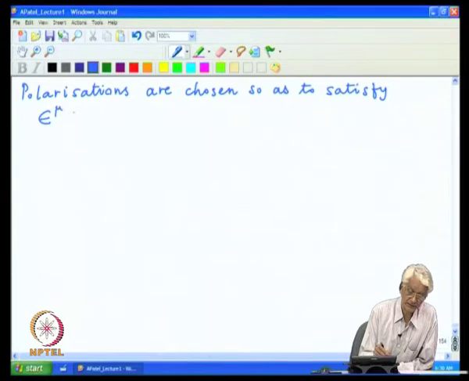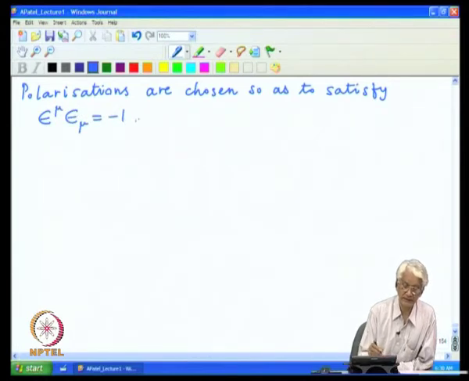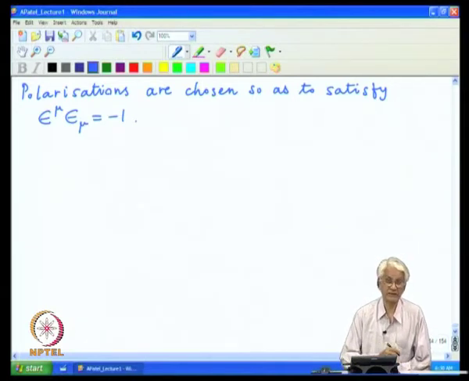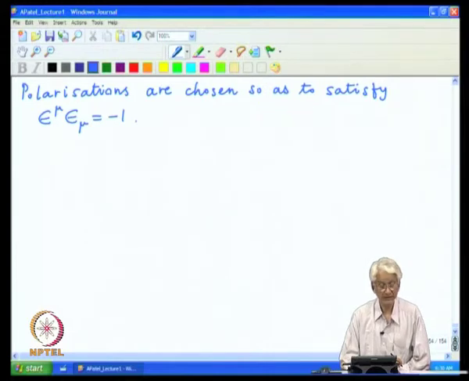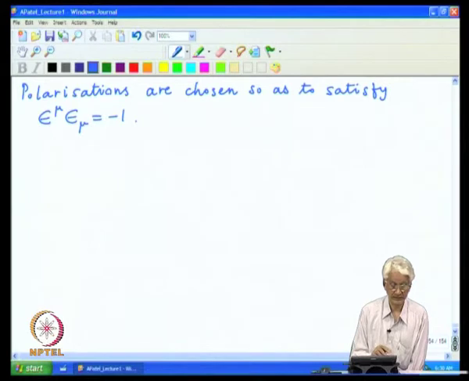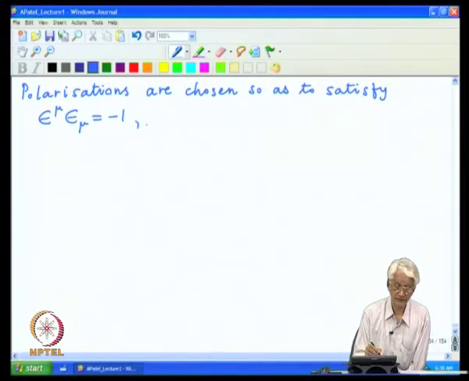One of them is that the norm of this vector is -1. The -1 sign essentially comes from the Minkowski metric. The physical polarizations correspond to spatial direction, and so that particular vector will be normalized to 1.